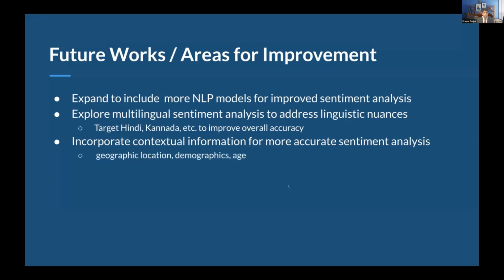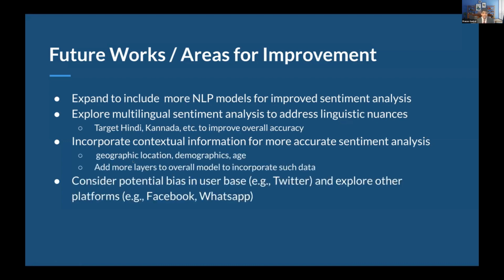We also want to incorporate more contextual information for accurate sentiment analysis. This is because geographic location, demographics, and age have all been proven to be predictors of a person's sentiment at times. And so if you add more layers to the model overall, stack another, just a regular neural network that analyzes these without the text, you could probably find more accurate sentiment analysis.